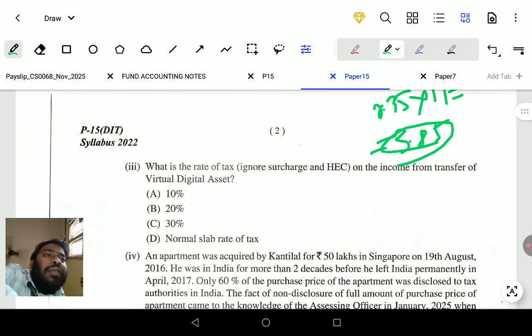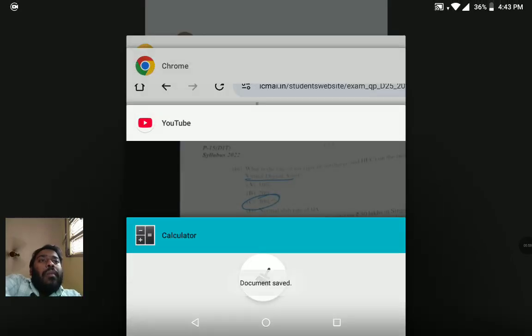What is the tax rate for tax on income from transfer of virtual digital asset? Ignore surcharge and health and education cess. What is the health and education cess? 4%. Surcharge will change based on company or individual. First, we have to search what a virtual digital asset is in Chrome.